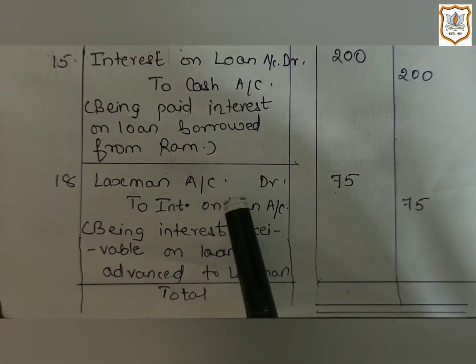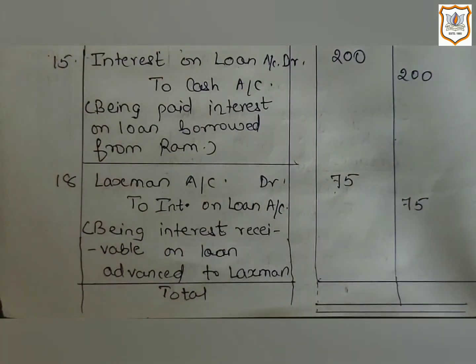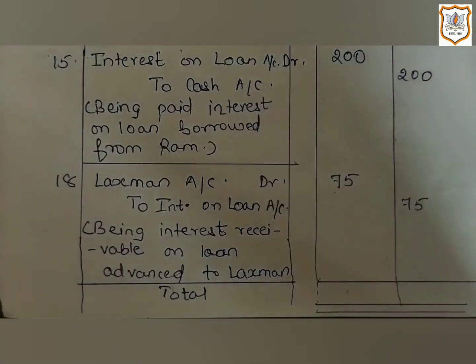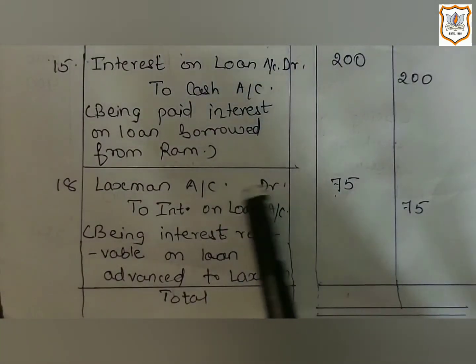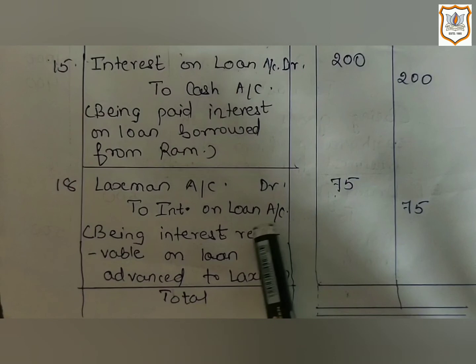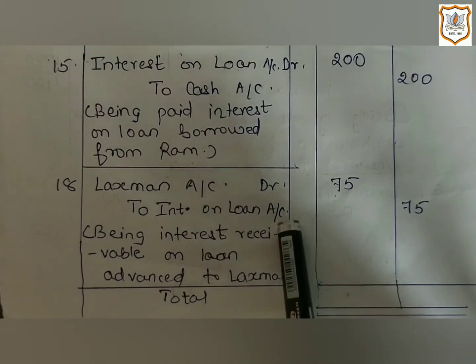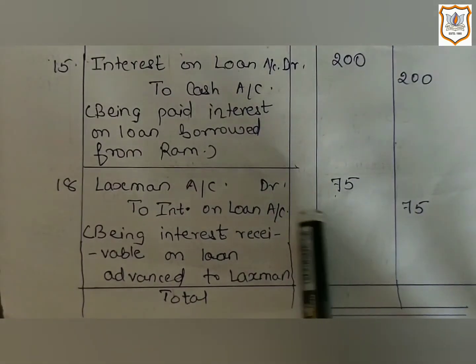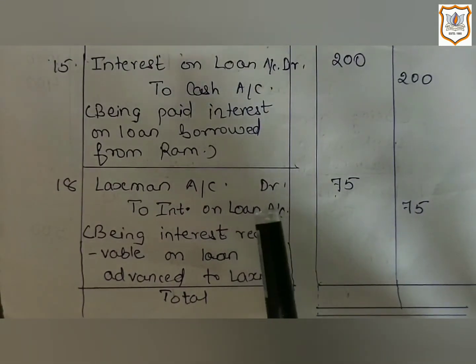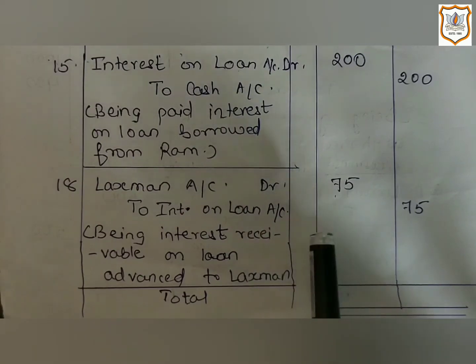As the nature of asset is debit, when an asset increases, it will be debited. And interest on loan given is income for us, and the nature of income is credit. So when income increases, it will be credited.